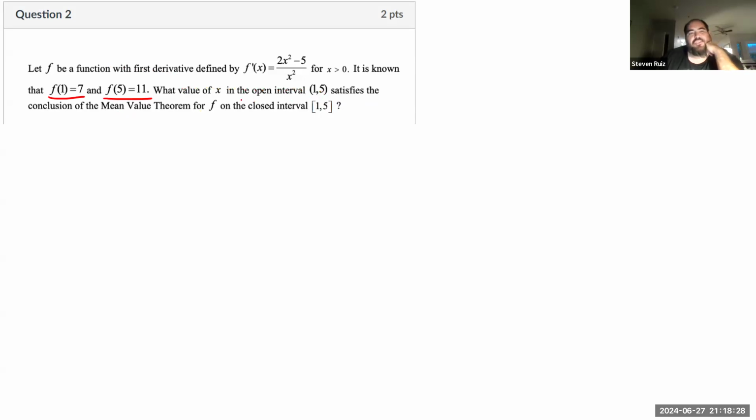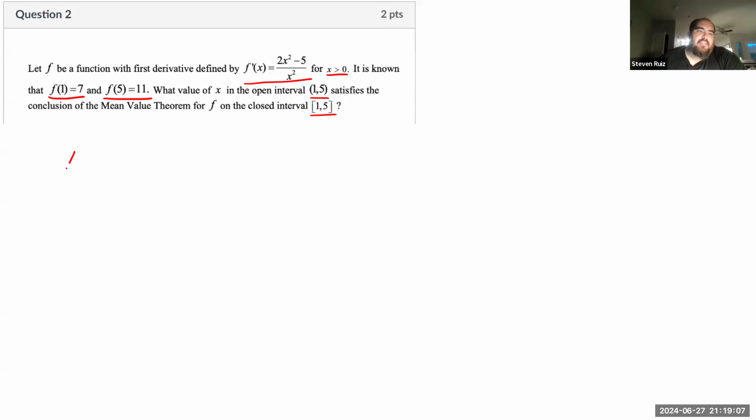Why is that a safe assumption? We are told that this function's derivative is given by this expression for any positive x. If the derivative exists for any positive x, that means the function's differentiable for any positive x. And if you have a function that's differentiable, it can't be differentiable unless it is also continuous. So that tells me that my function is continuous and differentiable over all positive x, and that includes the interval 1 through 5. The mean value theorem has to hold.